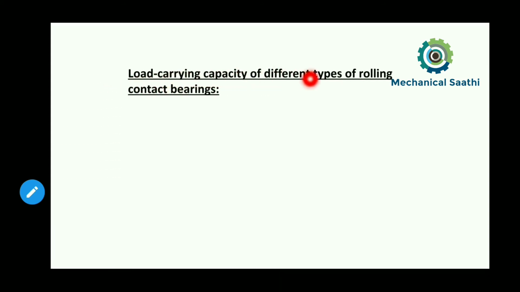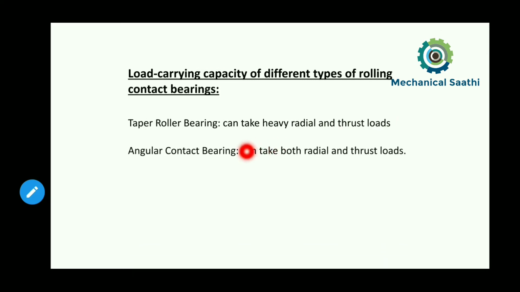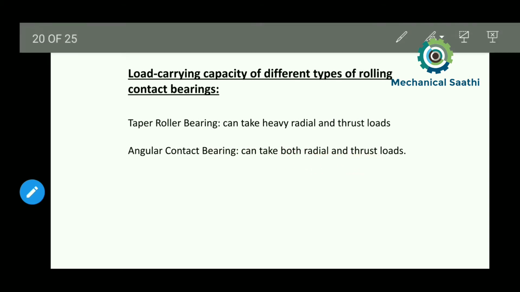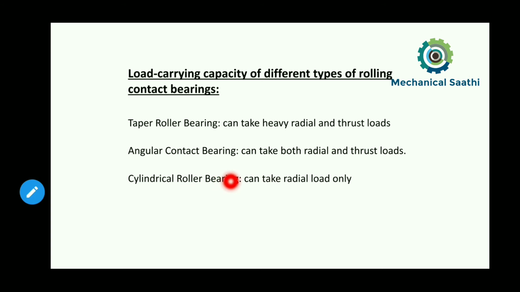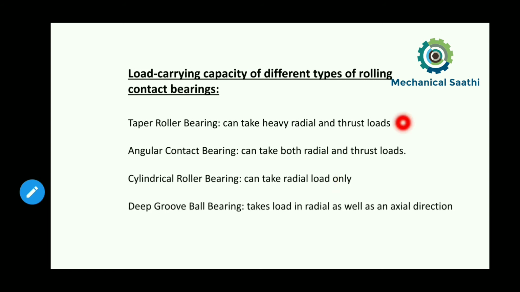So let us get some idea. Let us read some note points that you can remember. The load carrying capacity of different types of rolling contact bearing: first one, tapered roller bearing. It can take heavy radial and thrust loads, as we discussed. Then angular contact bearing, it can take both radial and thrust loads as well. The next one, cylindrical roller bearing. It can take radial loads only. And deep groove ball bearings, they can take radial as well as axial loads.